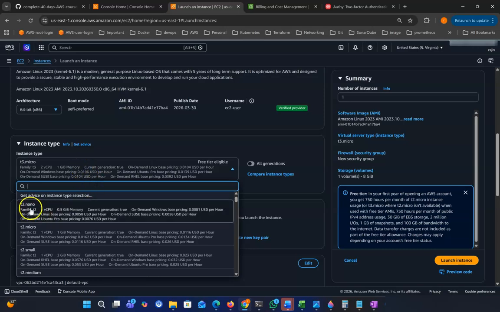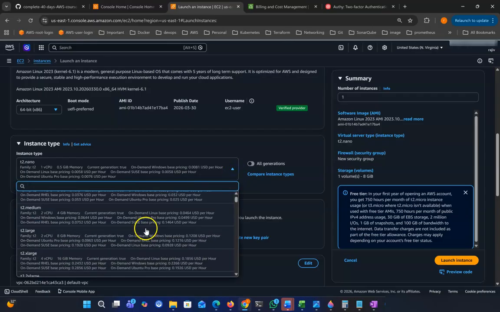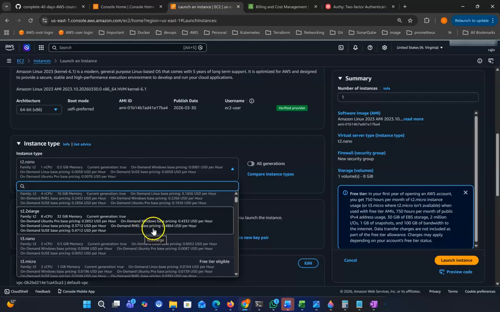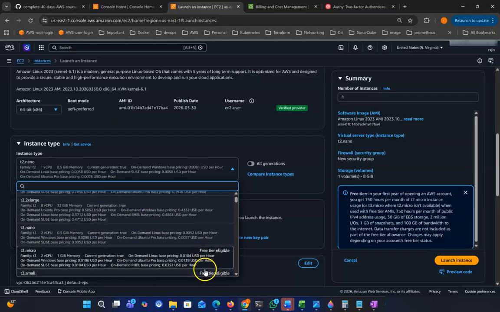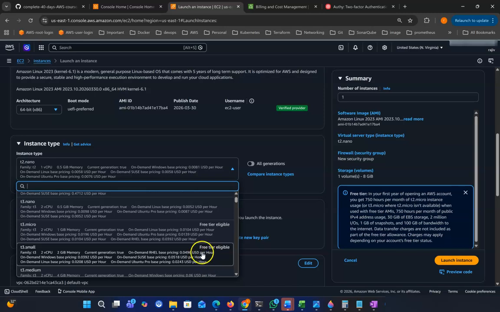If you choose T2 nano, this one is 1 CPU and 0.5 GB, so this is a less powerful server. If you select this one, it is also free tier. So we need to make sure which server is free tier eligible. We'll use this T3 micro, which is 2 CPU and 1 GB. This is another option. When you are using any server, make sure to check that it is free tier eligible.